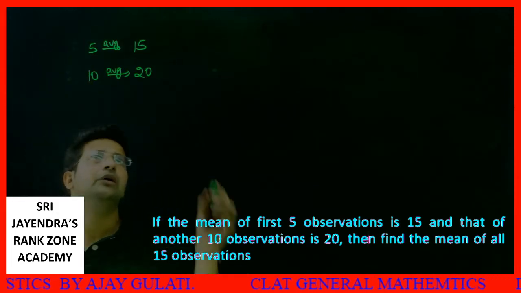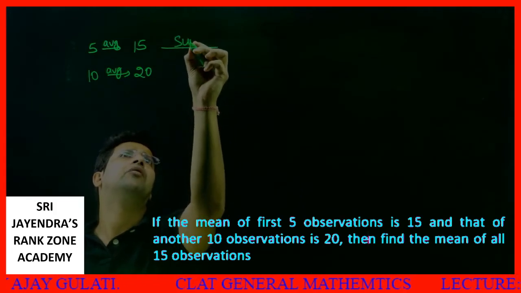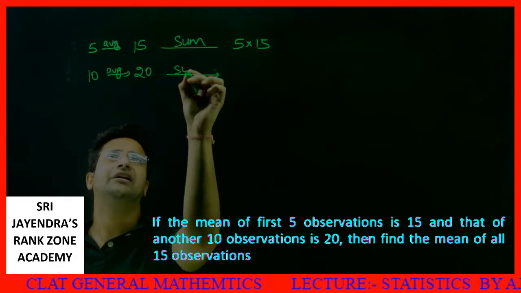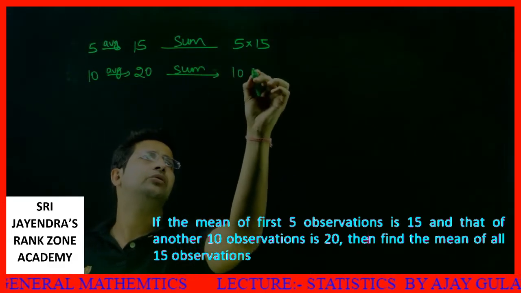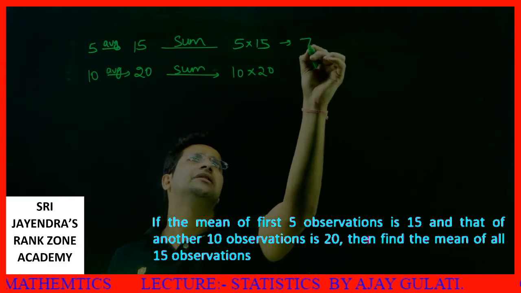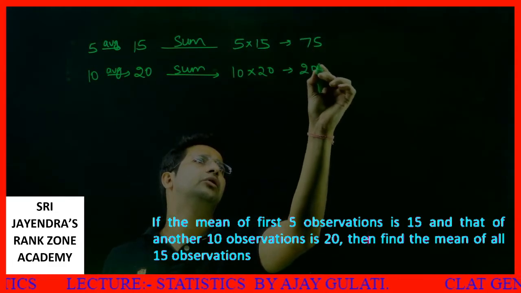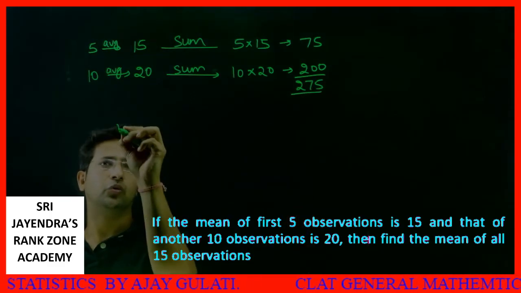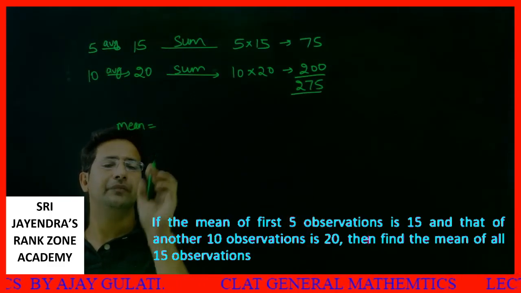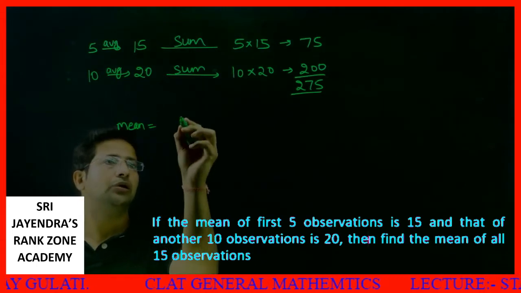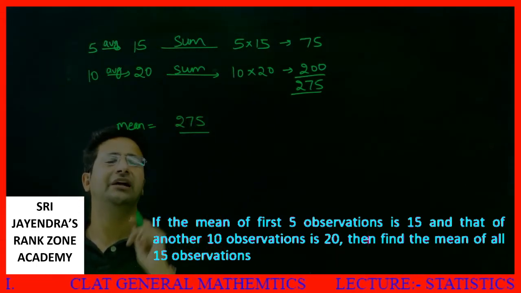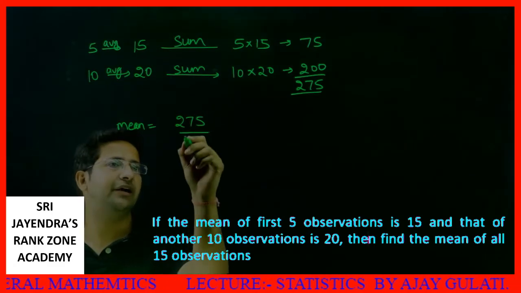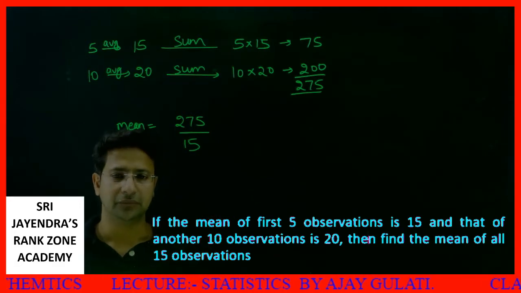Okay, students, how will we do it? See, let's find the sum. Their sum is 5 into 15, which is 75. The other sum will be 10 into 20, which is 200. If you add them up, you will get 275. So what will be the final mean? The mean of all 15 observations will be 275 divided by 15.